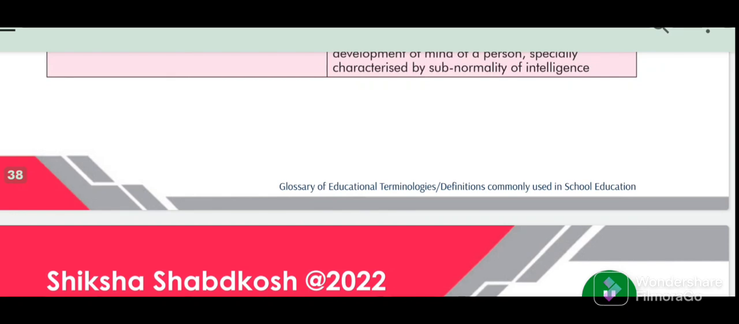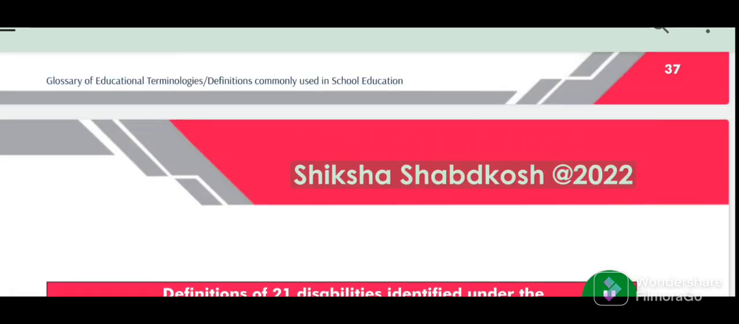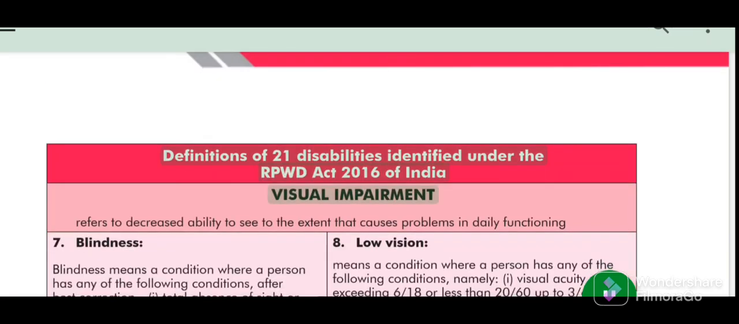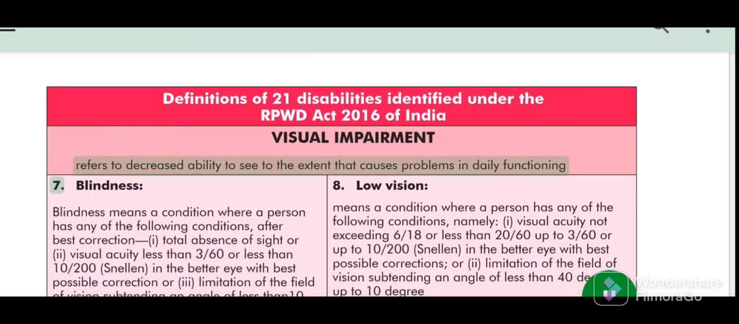Glossary of Educational Terminologies: Definitions commonly used in school education. 38. Shiksha Shabdkosh 2022. Definitions of 21 disabilities identified under the RPWD Act 2016 of India. Visual impairment refers to decreased ability to see to the extent that causes problems in daily functioning.